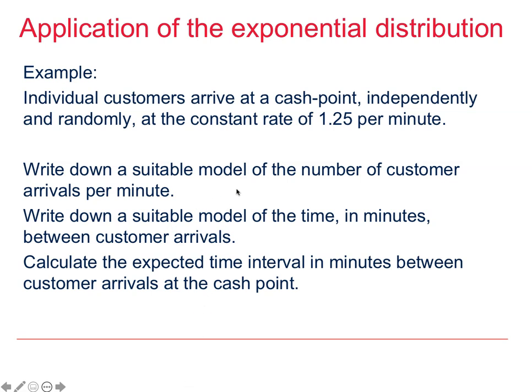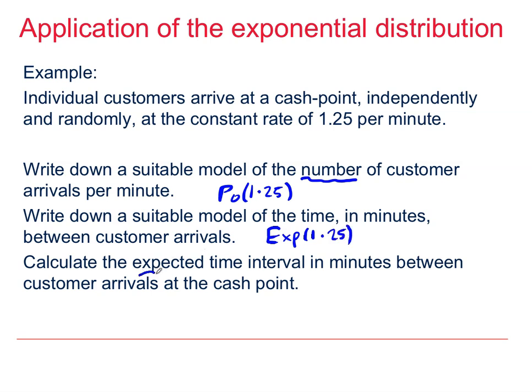Now, a suitable model for the number of customer arrivals per minute is going to be Poisson 1.25. A suitable model of the time between customer arrivals is going to be exponential 1.25.